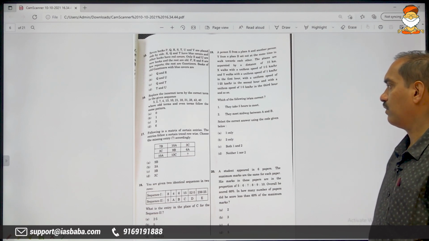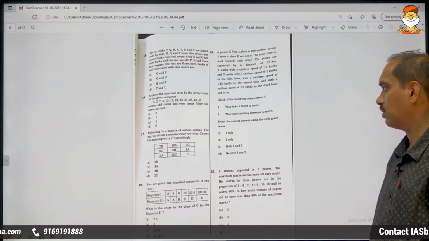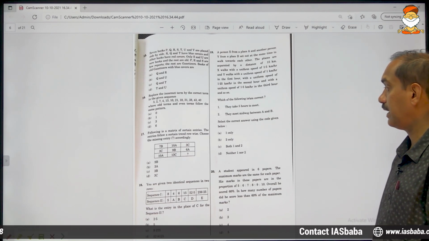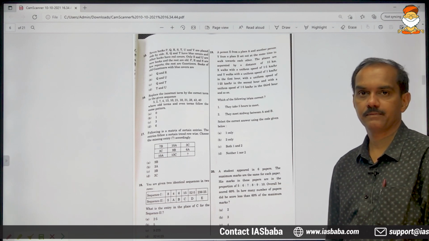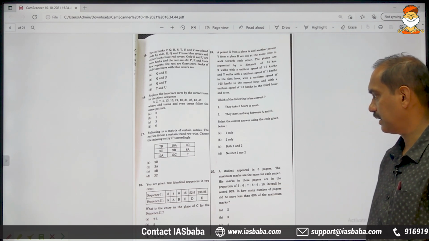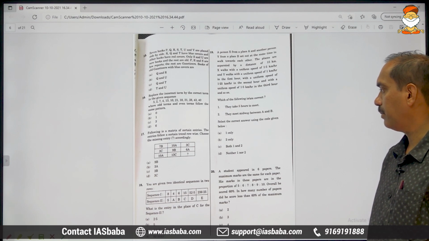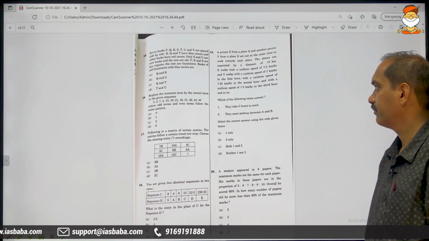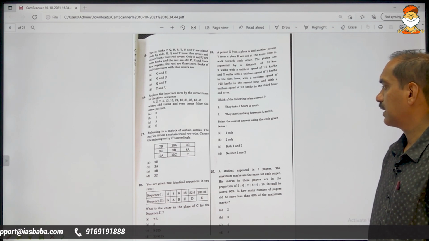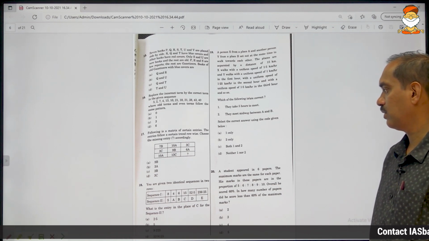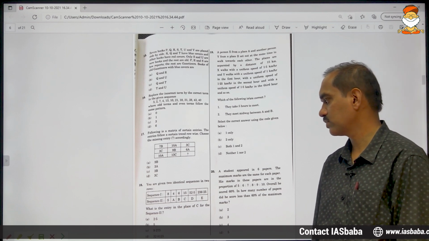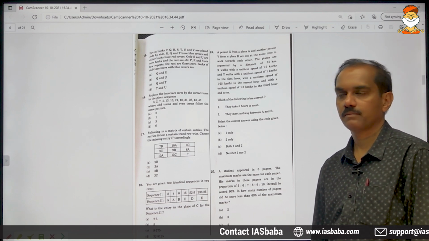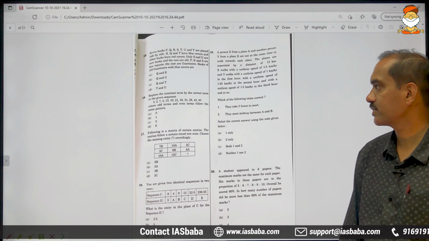Which of the following is or are correct? First, they take 5 hours to meet, and second, they meet midway between A and B. Select the correct answer using the code given below: 1 only, 2 only, both 1 and 2, neither 1 nor 2. This is a problem on time and distance.